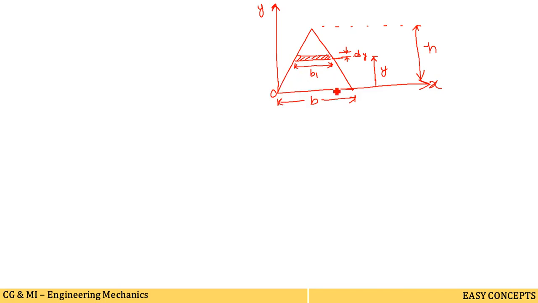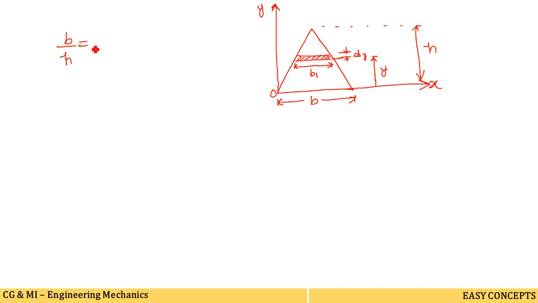So considering this triangle of base b and height h, we are saying that b1 is the width of the strip. The strip has a thickness of dy, as I have already said, and this strip is placed at a distance of y from the base of the triangle. Now using the similarity of triangles, this is one triangle and this is another triangle, we can write b divided by h.